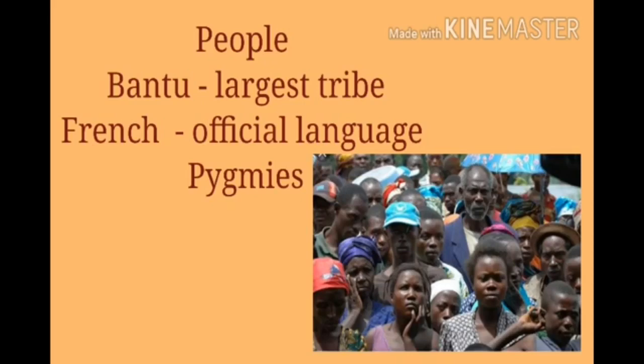Children, who are Pygmies? What kind of life do they lead? Yes, Pygmies of the Democratic Republic of the Congo, a primitive tribal group, are the shortest people of the world. Most people in the DRC live in villages. Children, most of the people in Congo speak the French language.